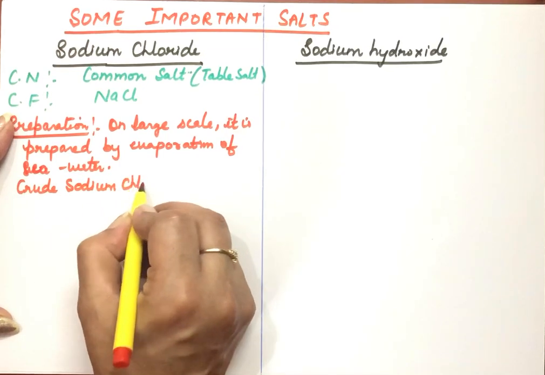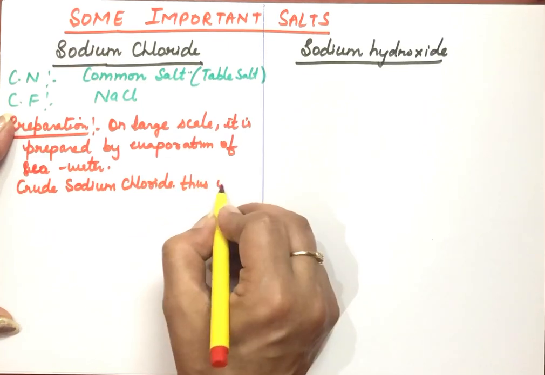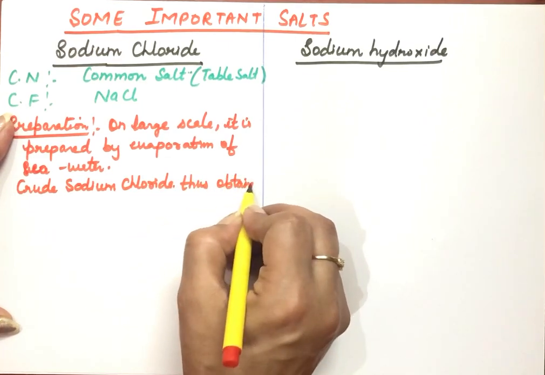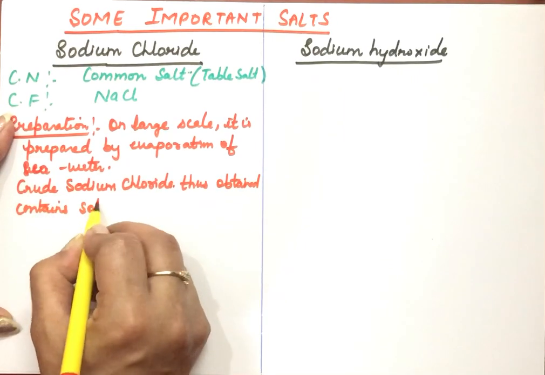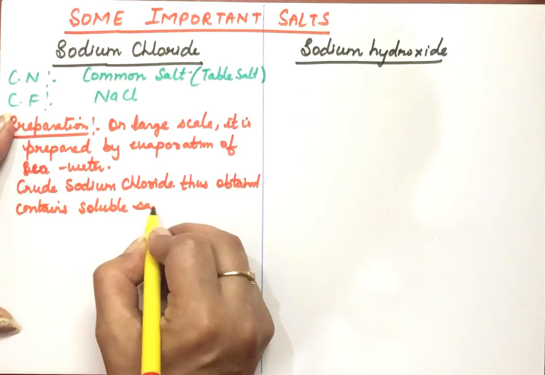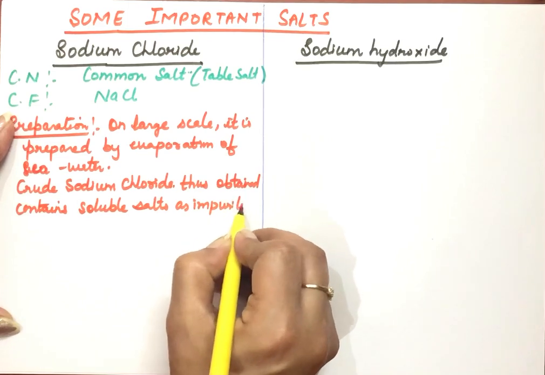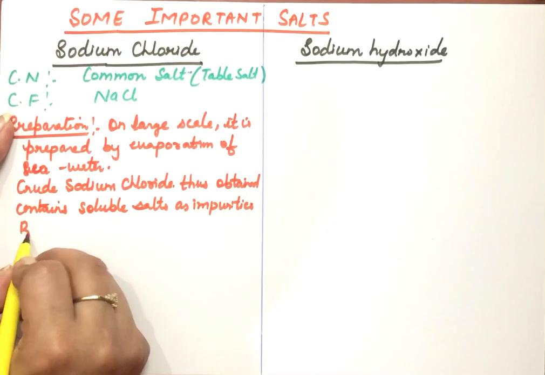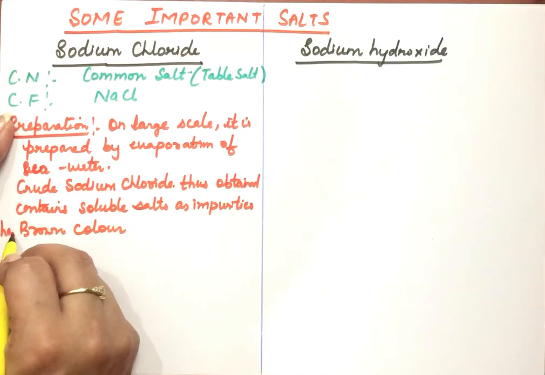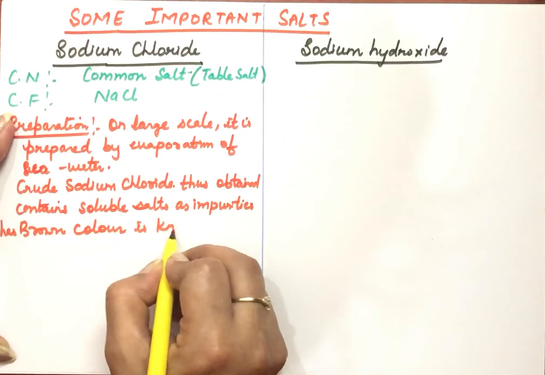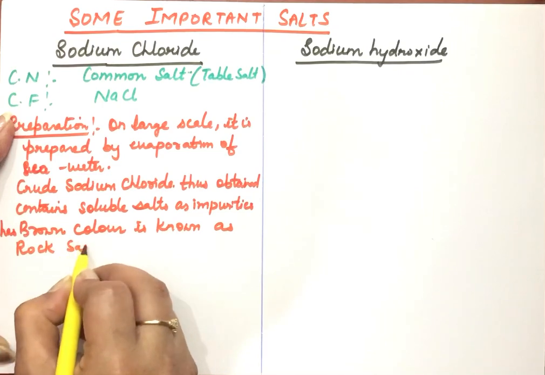Crude sodium chloride that we get by evaporation of seawater contains some other soluble salts as impurities. And this is actually of which color? Brown color. It has brown color, so it is known as rock salt. So this is called rock salt.